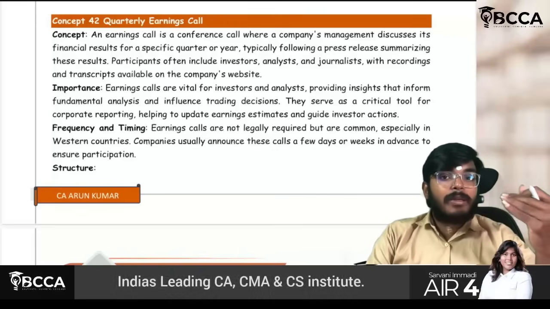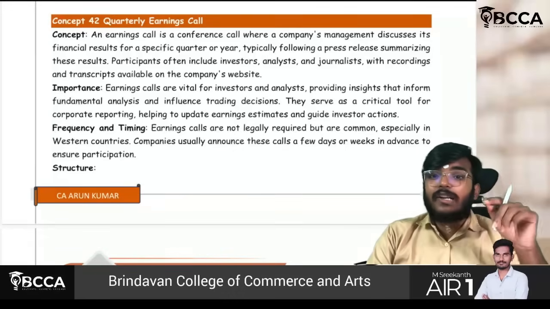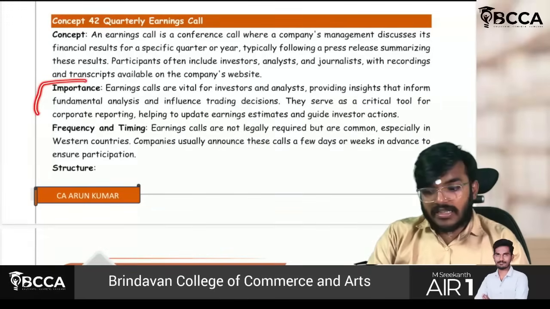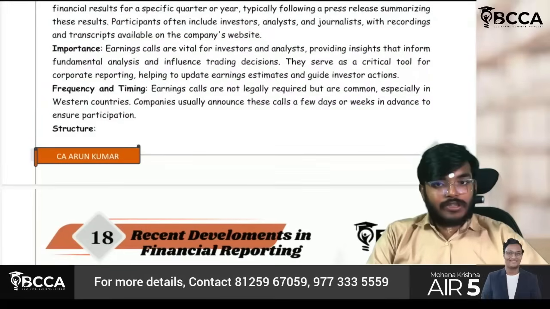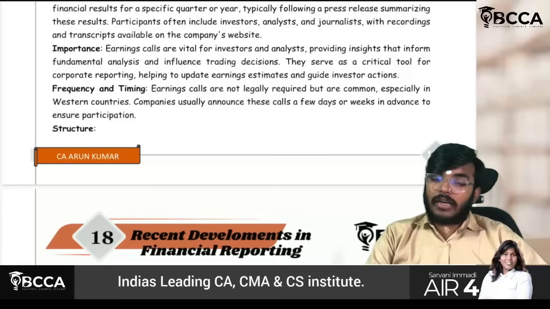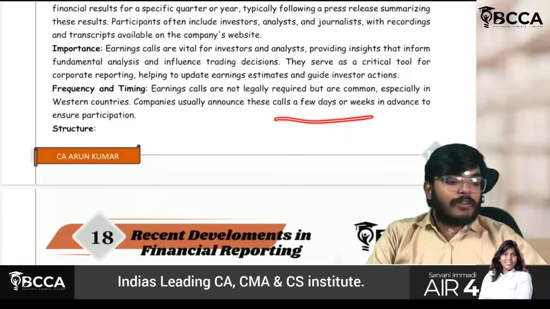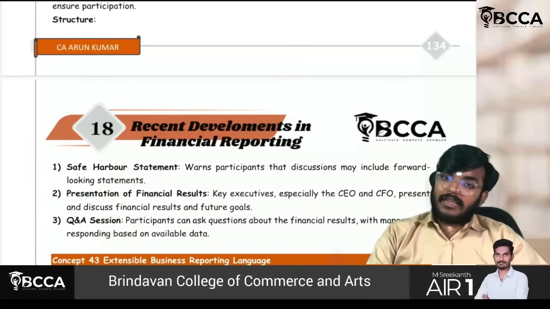So investors will be placed in a situation where they will understand the company's next plans. These kinds of things are very much essential, especially in this earnings call. As for frequency and timings, there is not that stringent a rule. Usually companies conduct this every quarter. Formal announcements will also be given in advance in order to ensure the presentation.